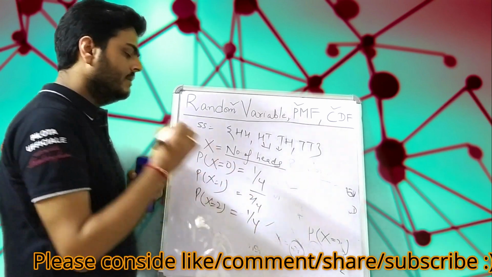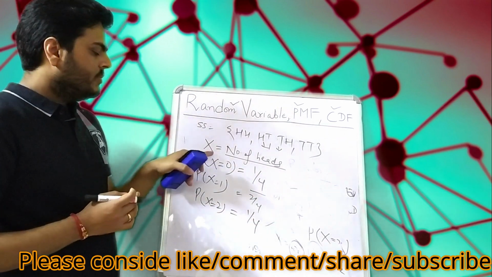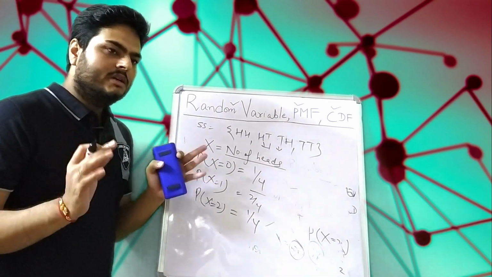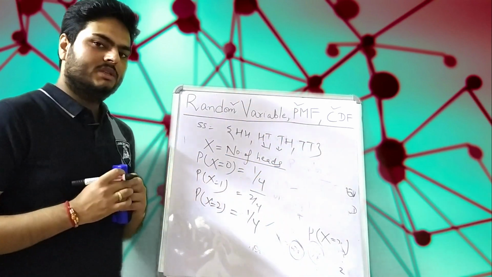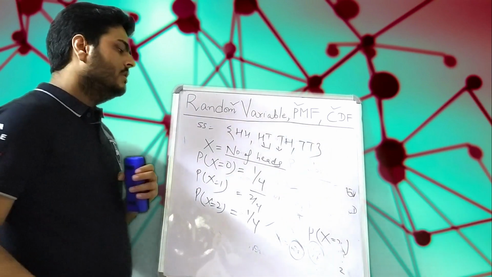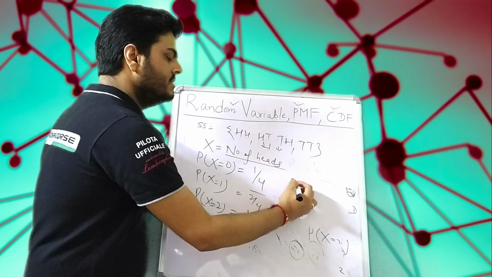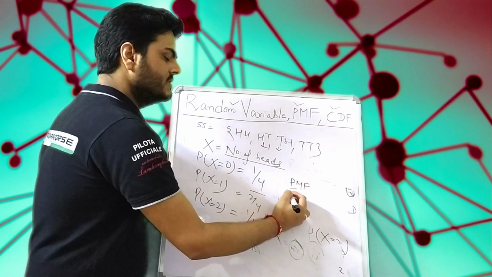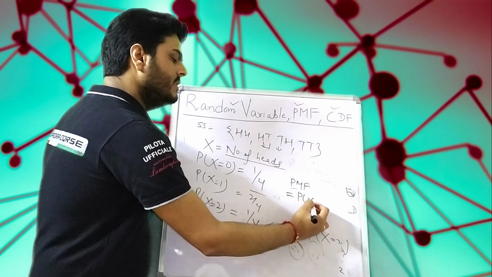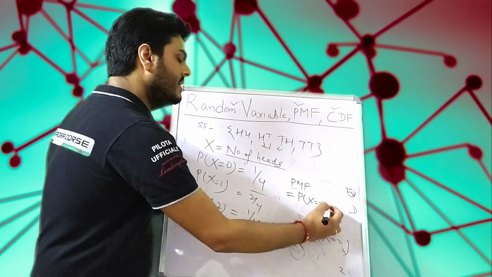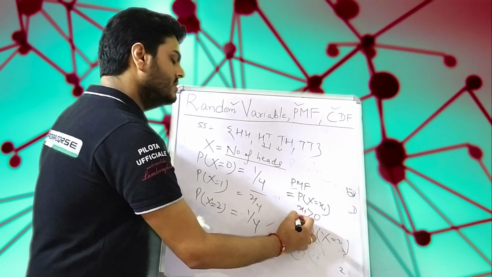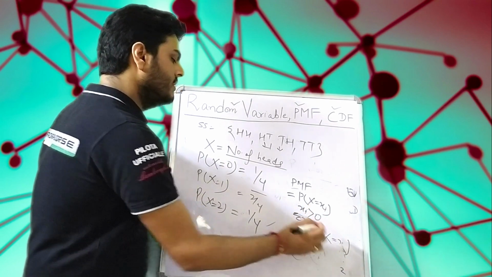If I plot this in an xy plane, then the plot that you will see is nothing but the probability mass function. By definition, the probability mass function is defined as the probability of random variable x being xi, given that probability of xi is greater than 0 and the summation of probabilities of xi is equal to 1.